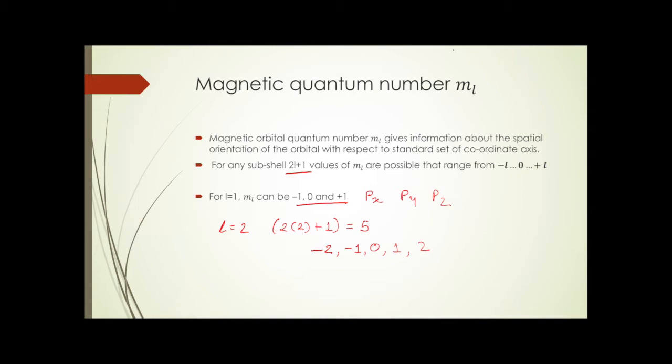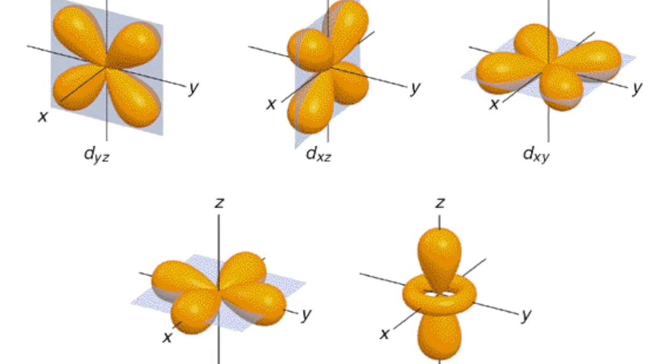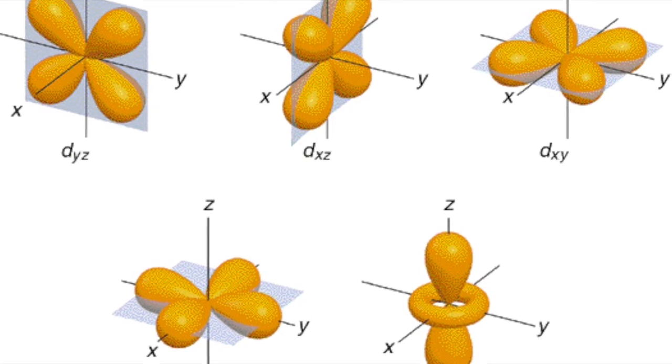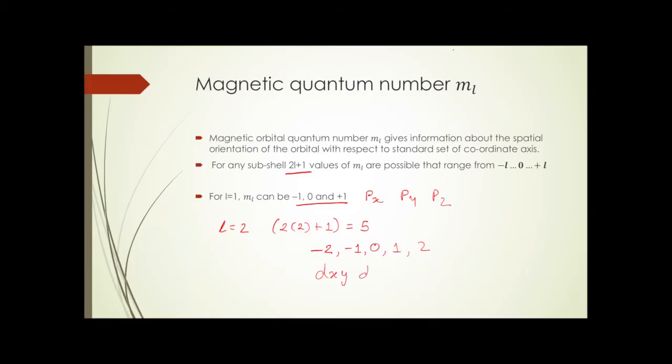Now as you can see, since 5 different values are possible, it would mean that D subshell can have D orbitals with 5 different orientations. Now these 5 different orientations of D orbitals are represented as dxy, dyz, dzx, dx square minus y square, and the last one is dz square. So these are the 5 different orientations possible for D orbitals.